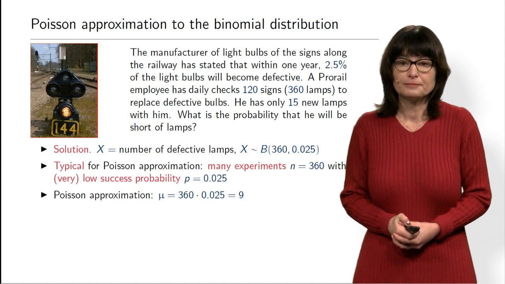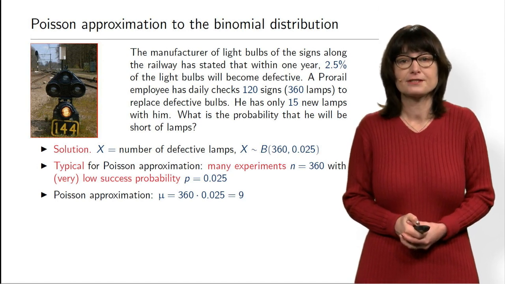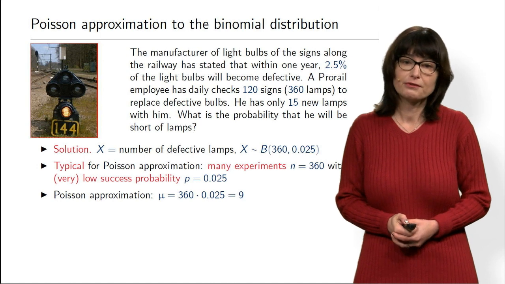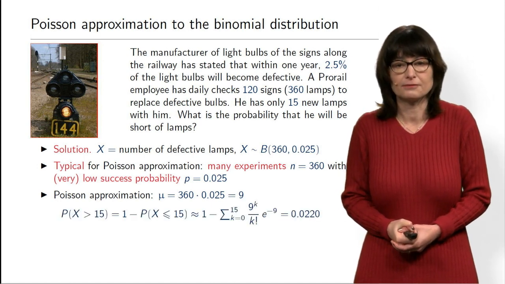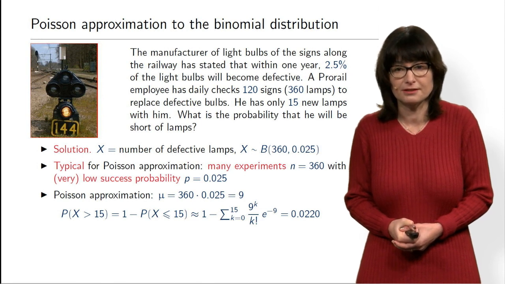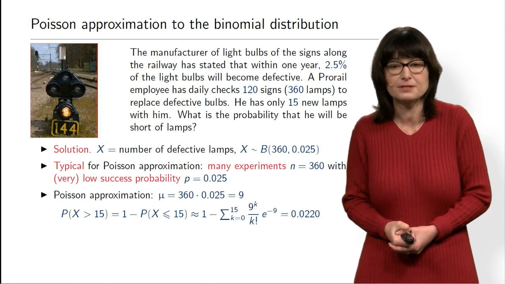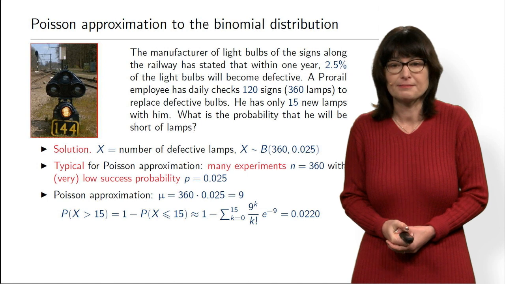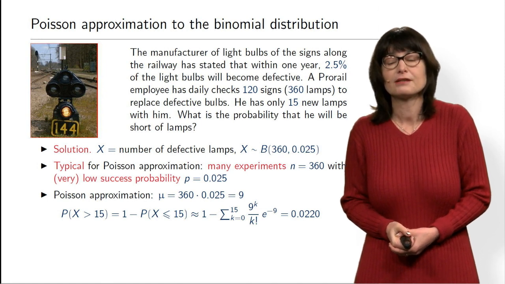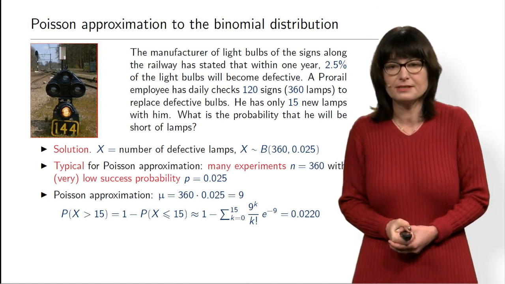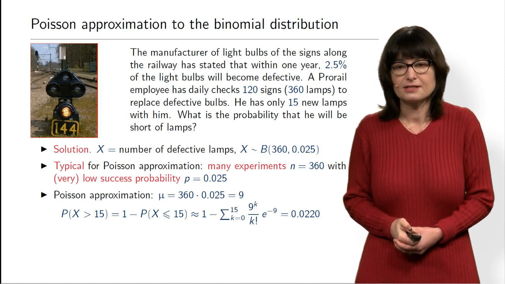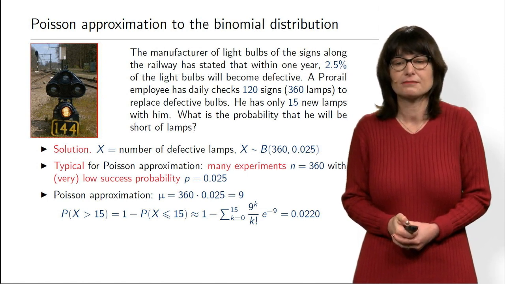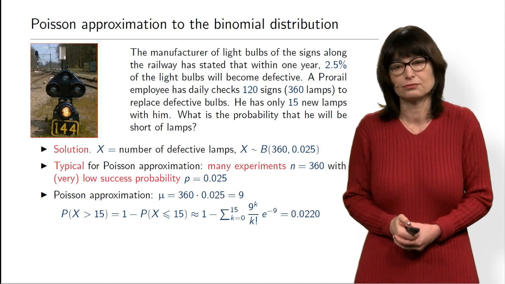Okay, so 9 defective lamps on average, and now we use a Poisson approximation. What is the probability that the number of defective lamps is greater than 15, so that we run out of lamps? Well, we can approximate it with Poisson distribution, and when we sum up all these Poisson probabilities with parameter 9, then we get the result approximately 0.02.